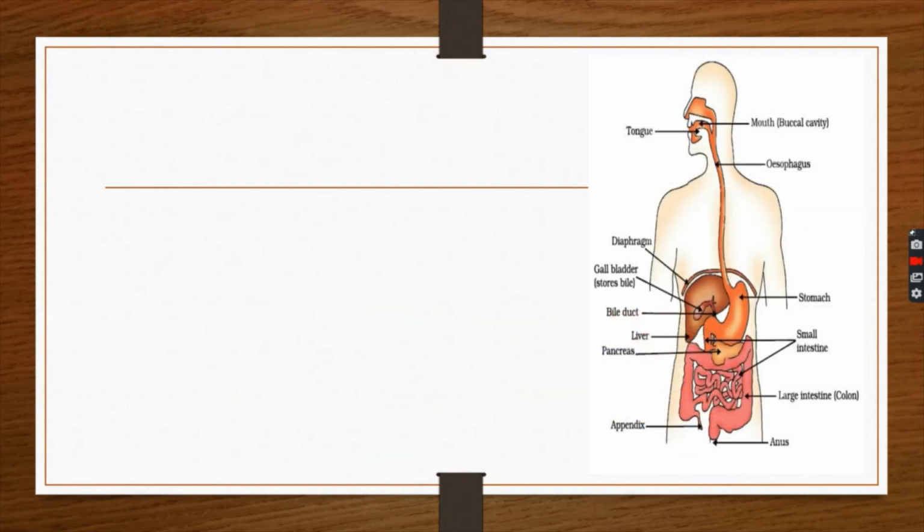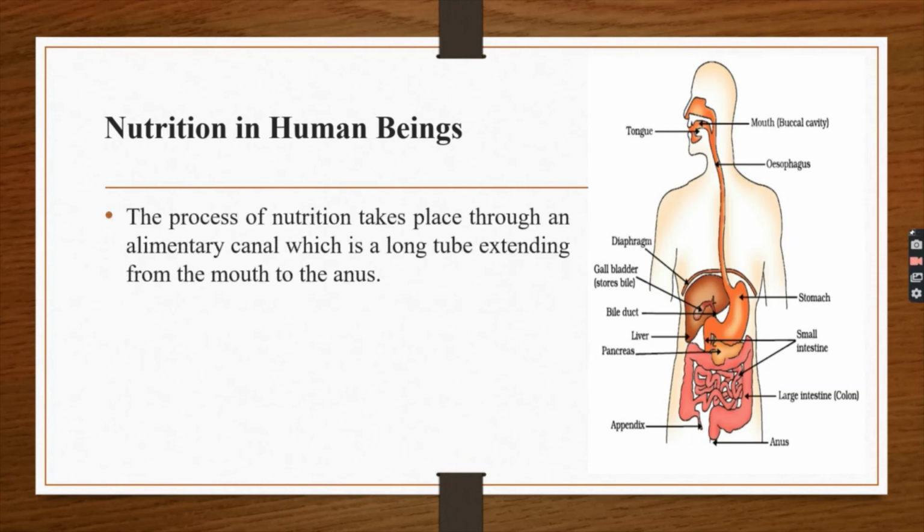Now let's learn about nutrition in human beings. How do human beings get their nutrition? Through food. Food is supposed to be digested to gain energy. Now let's learn how the food gets digested. Nutrition in human beings takes place through parts like the mouth, stomach, small intestine, large intestine, and anus.